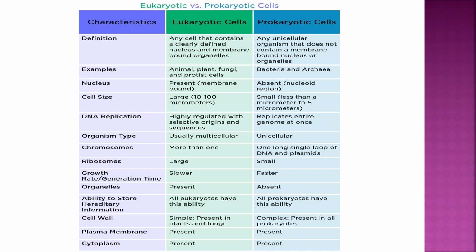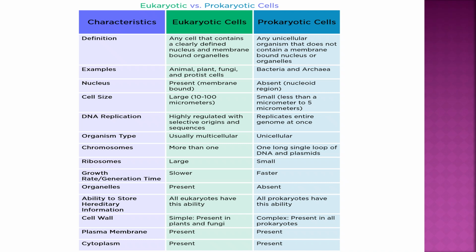Nucleus: eukaryotic cell present, prokaryotic cell absent. Cell size: eukaryotic cells large, prokaryotic cells small. Organism type: eukaryotic cells multicellular, prokaryotic unicellular. Ribosomes: eukaryotic large, prokaryotic small. Growth rate: eukaryotic slower, prokaryotic faster. Organelles: eukaryotic present, prokaryotic absent.